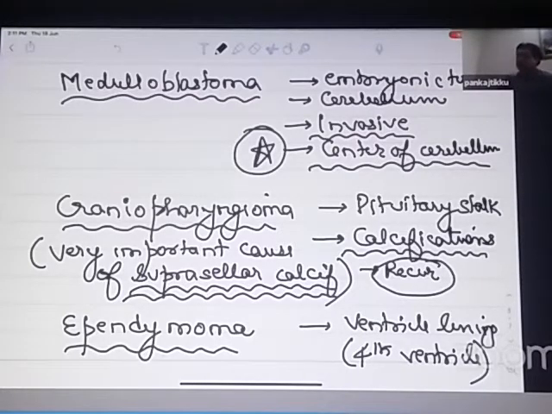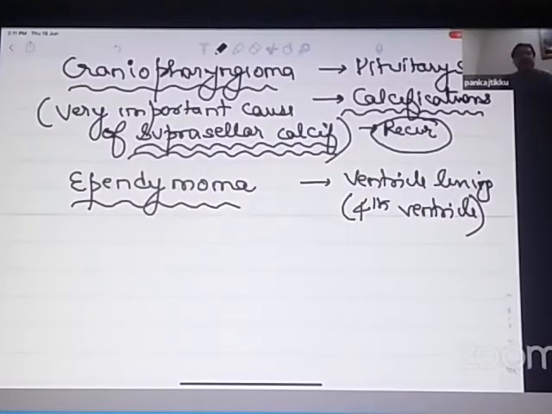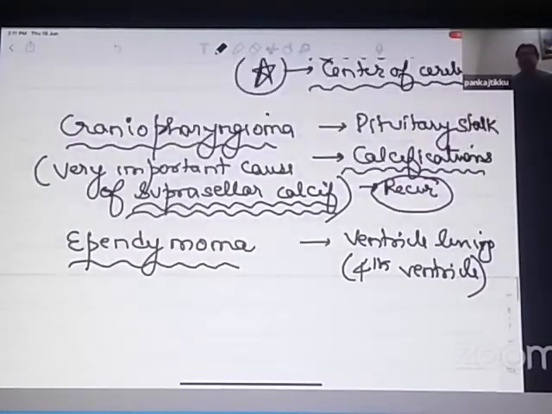And finally, the tumor which arises from the ependymal lining. Ependymal lining is the lining of the ventricle cavity. This type of brain tumor is known as an ependymoma. Usually it can arise from the lining of any ventricle, lateral ventricles, third ventricle or a fourth ventricle, but which ventricle lining does it frequently arise from? Most frequently it arises from the lining of the fourth ventricle.